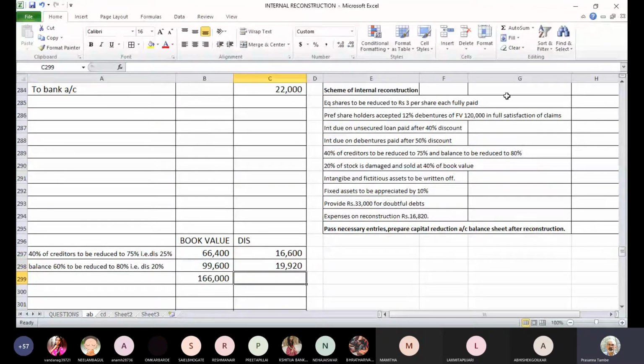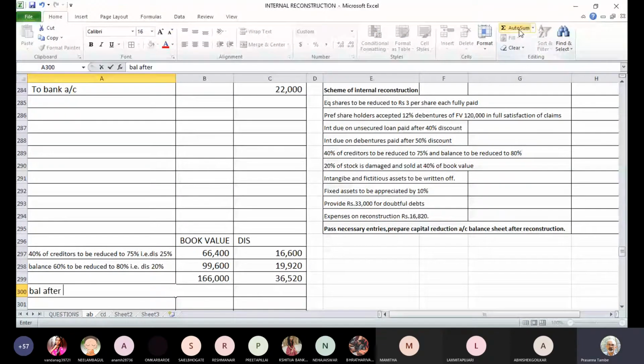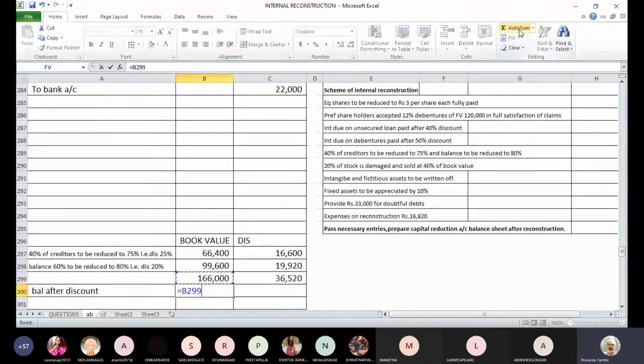The total amount of discount will be so much. You can also work out the balance after discount. It will be 1,66,000 minus 36,520. So this is the balance left over. If you prepare the balance sheet afterwards, this number will be useful to us.